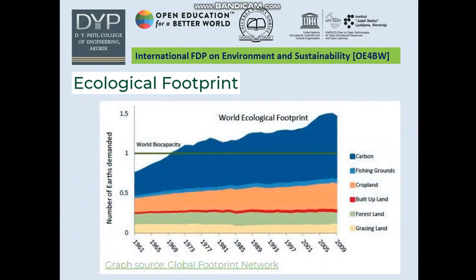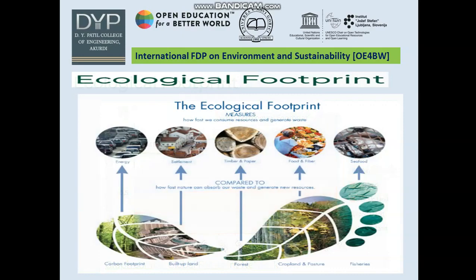This is the diagram of ecological footprint, with years 61, 65, 69, 73, 77, 81, showing grazing land, forest land, built up land, crop land and fishing land. The uppermost part is carbon, which is continuously increasing. The ecological footprint consists of energy, timber, paper, food fiber, seafood, carbon footprint, built up land, forest, cropland and fisheries.